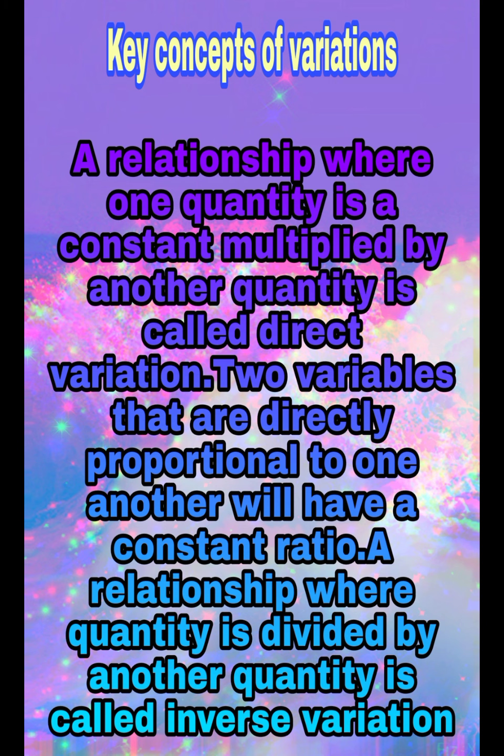Key concepts of variations. A relationship where one quantity is a constant multiplied by another quantity is called direct variation. Two variables that are directly proportional to one another will have a constant ratio. A relationship where one quantity is divided by another quantity is called inverse variation.